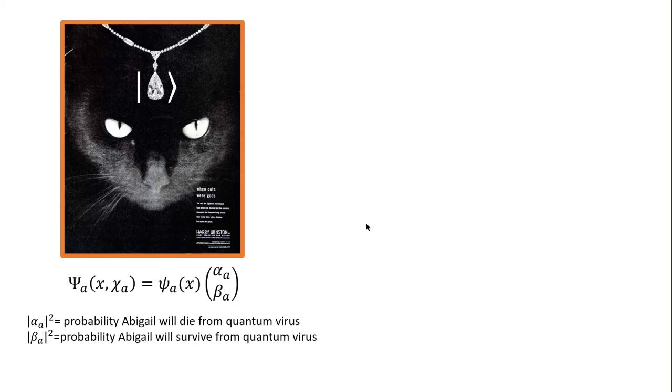Okay, so now I want to introduce two individual cats. One of them is Abigail. Abigail has the quantum virus, so this is the wave function for the virus, and this part here represents where Abigail is, and these can also be time dependent.